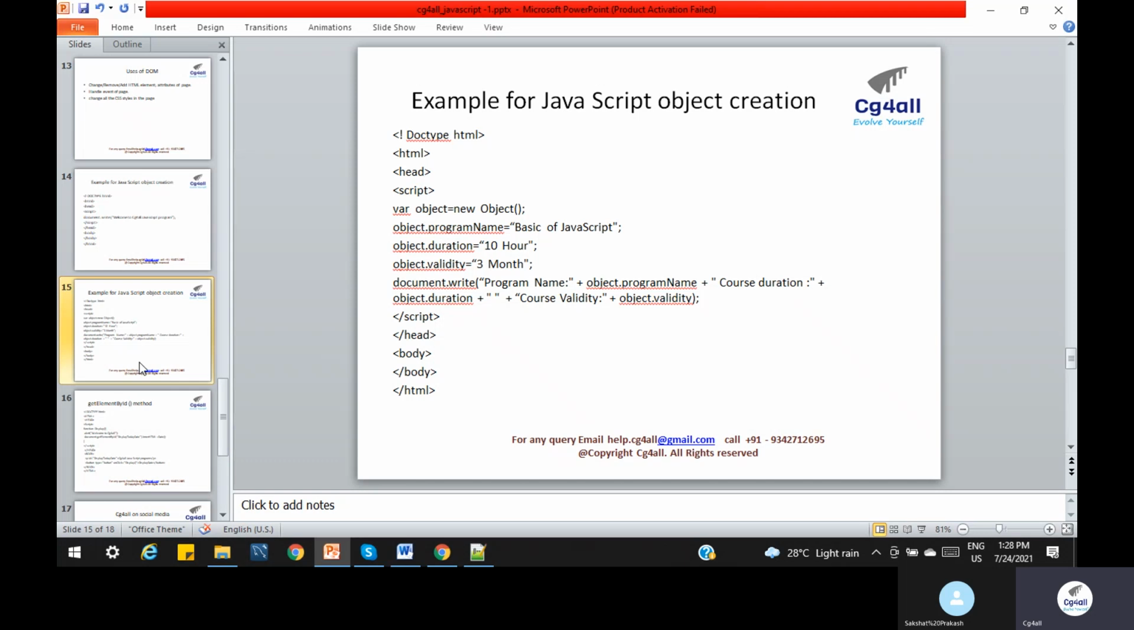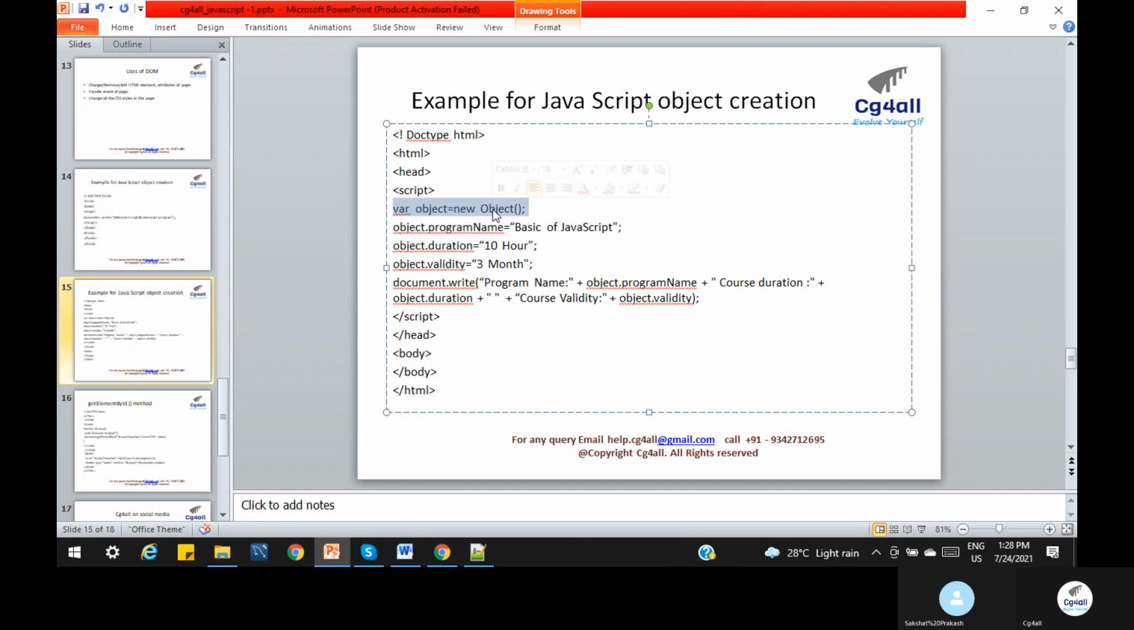Now the next example: how to create a basic object in JavaScript. Let's understand how to create an object. When we create an object, we have a reference. With this reference we can set the fields. We have a program name, a duration, and a validity. All things we are defining here. Then we have to print what we need.